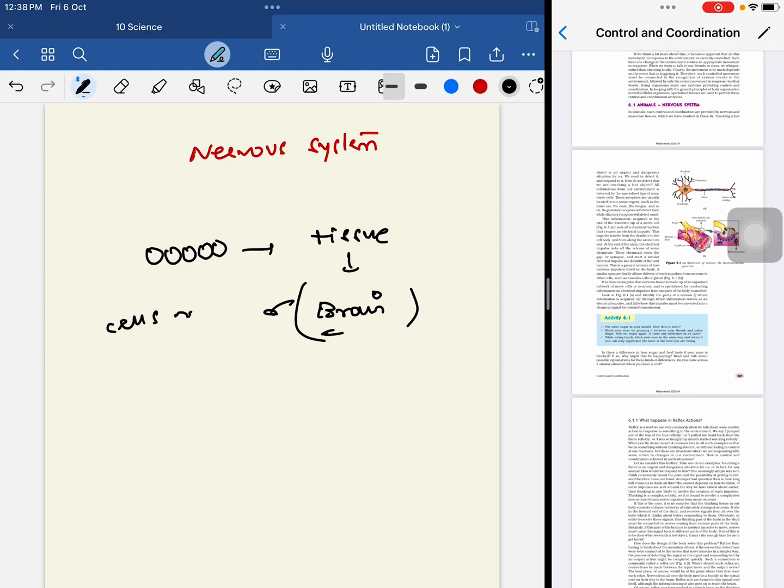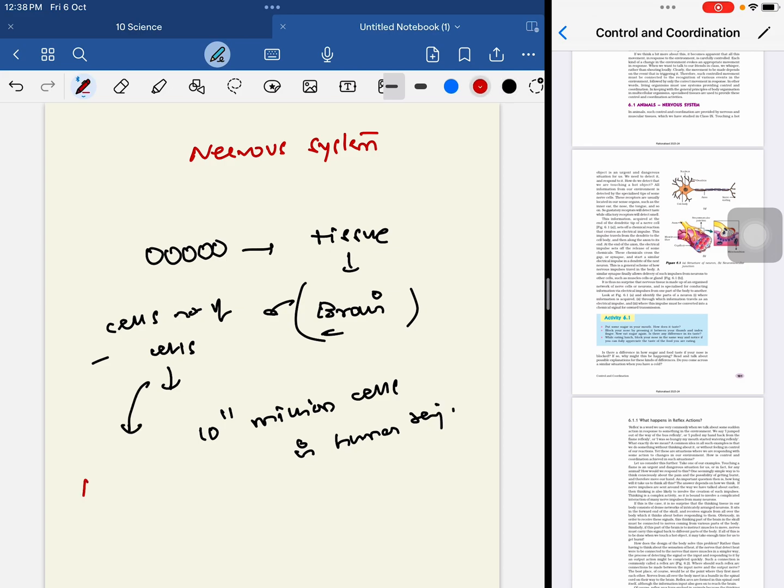Multiple cells. It contains multiple cells. So how many cells are there in the brain? It is 10 to the power of 11 million cells in a human being. So each cell is called a neuron. Each cell is called a neuron.